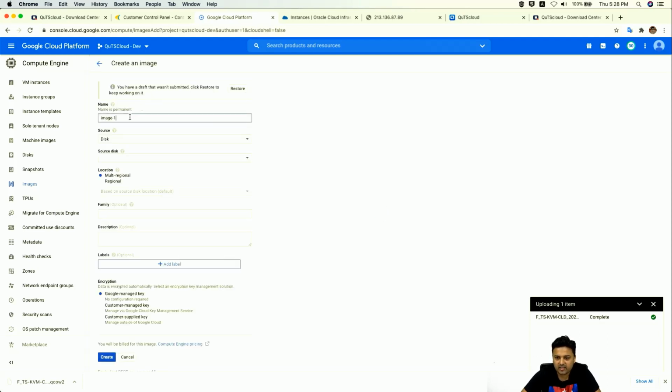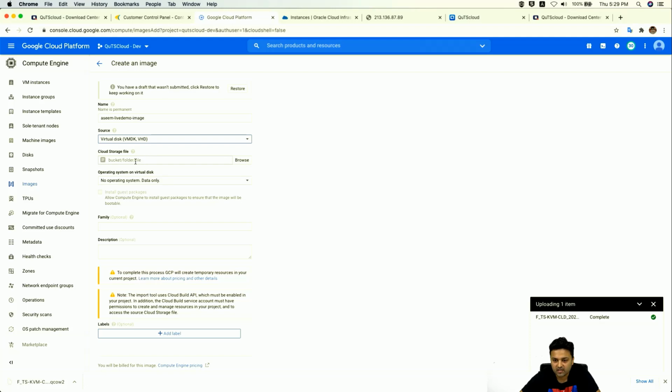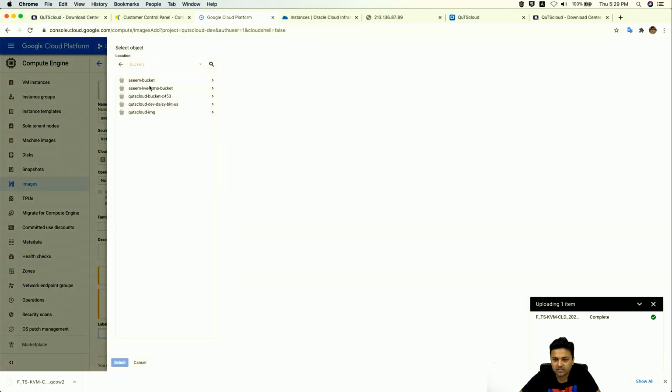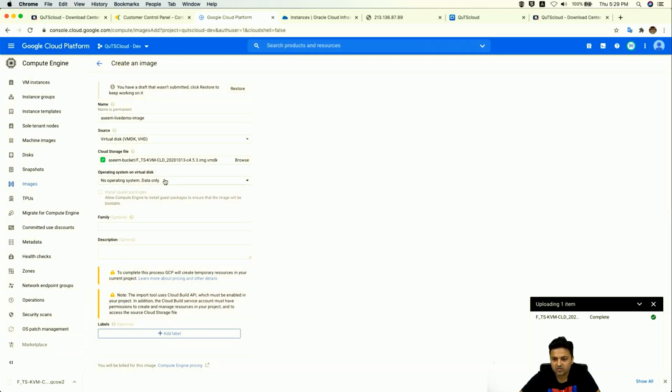You can give any name for your image, so let's call it Asim live demo image. For disk, you have to choose VMDK because our file format is VMDK, and for storage you have to provide the file path. This is our bucket, and inside our bucket this is our VMDK file. Click on select, so I have provided the path to this.